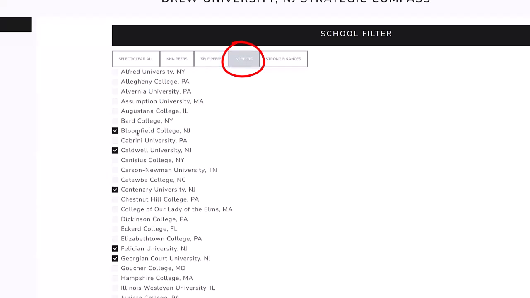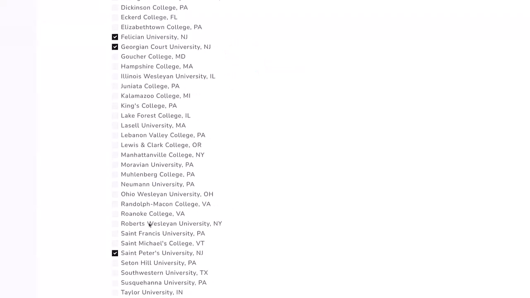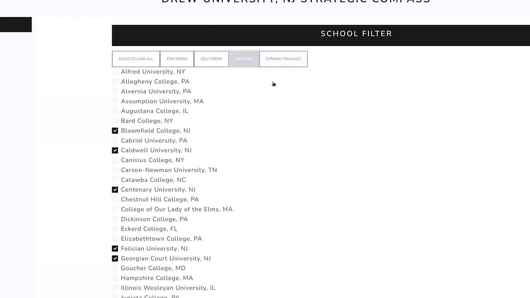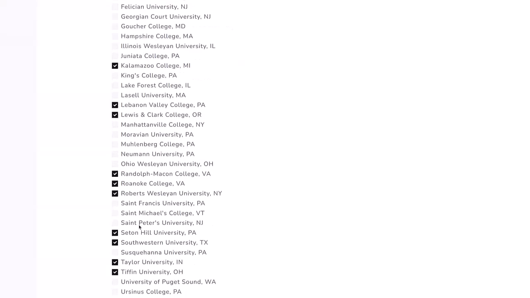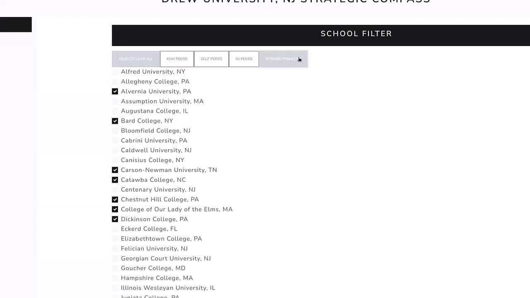These are the peers that are from New Jersey, so we can do a more regional analysis. And then I have another toggle here for peers that have strong finances, that do have a positive net income margin and have had that for at least the last 2 years, and they didn't achieve a positive net income by drawing more than normal on their endowment, right? So normal endowment draw and a normal, positive net income. So there's a bunch of schools that have strong finances that look a lot like Drew. All right, and that's this set. Okay, so let me